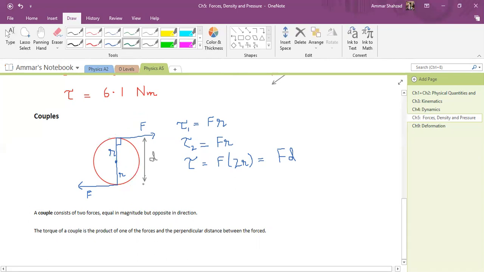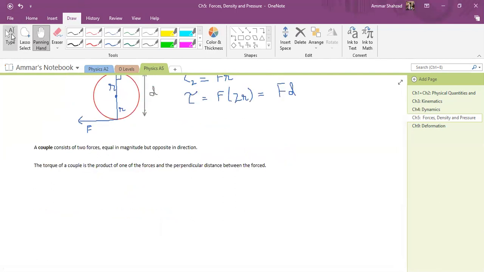Clear? So this is a very simple way to find the torque of a couple. Instead of applying the torque formula for each force, you can simply go with this method and find the net torque. So let's do a question related to this.